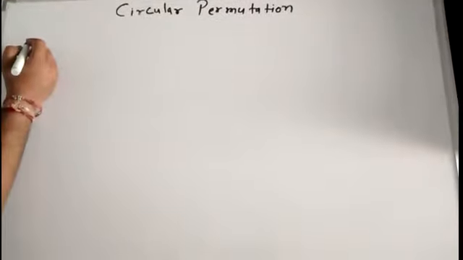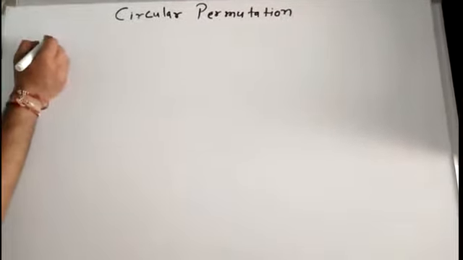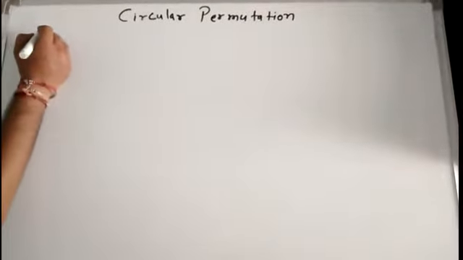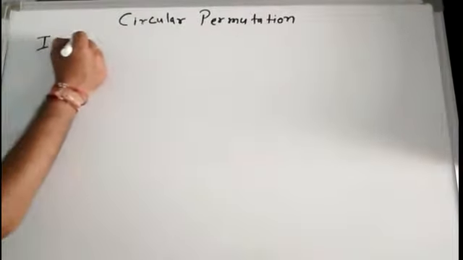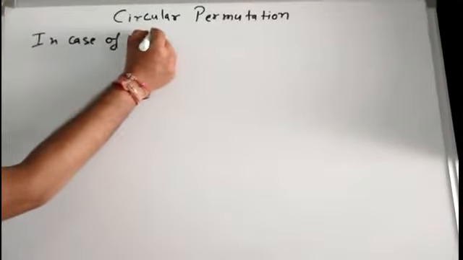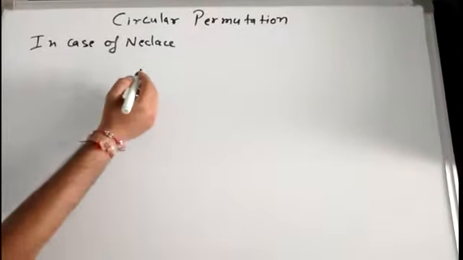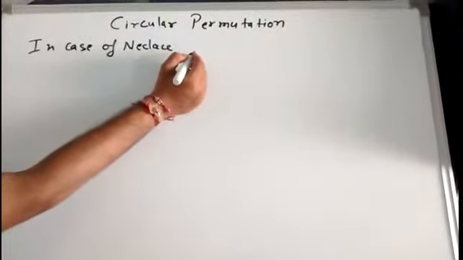Now we discuss a special case of necklace in case of circular permutation. Why is it special? Because in case of necklace, clockwise and anti-clockwise arrangements will be the same.